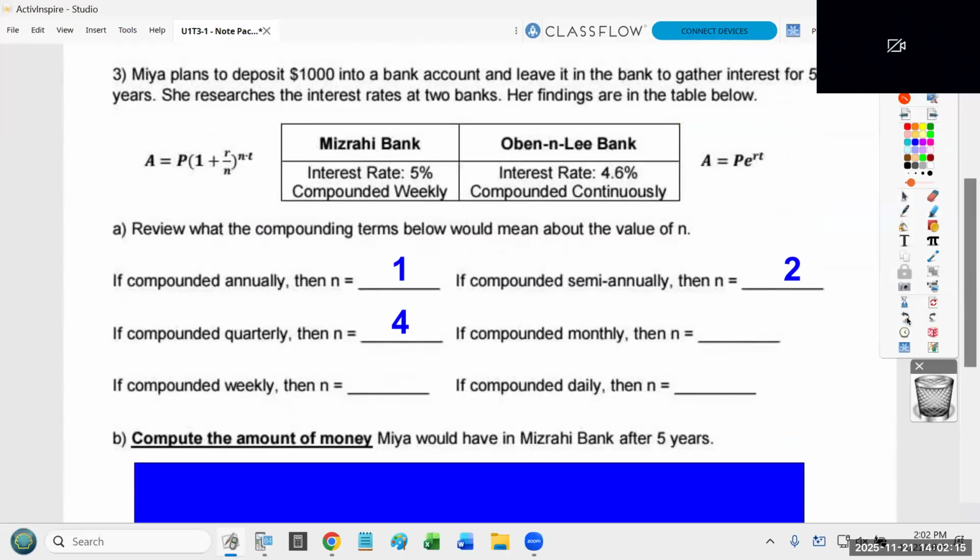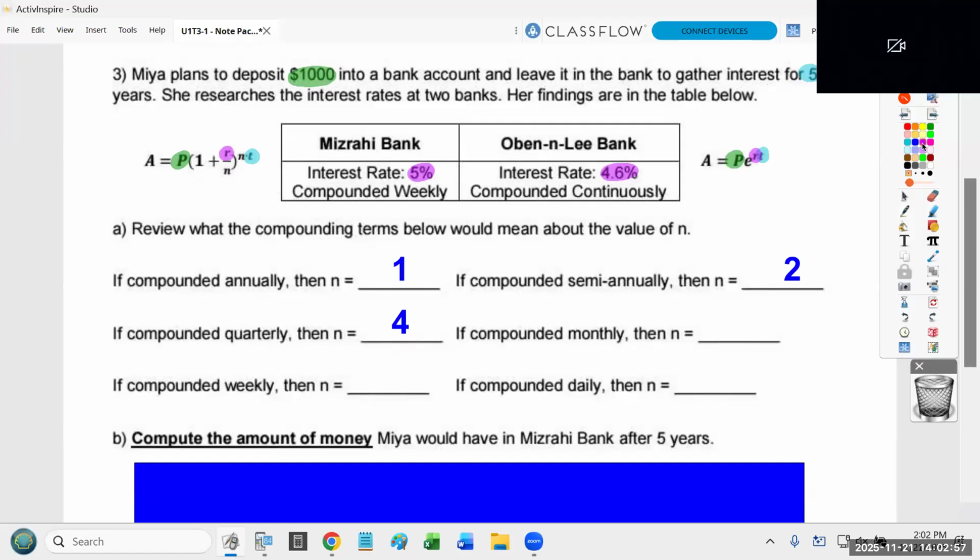Okay. So as I said, I got a couple comments here, and then I'll give you time on the work at the bottom. It says Maya plans to deposit $1,000 into a bank account. That is my initial value. And leave it in the bank to gather interest for 5 years. That is my time. She researches the interest rates at two banks. Her findings are in the table below. So we've got the Mizrahi Bank that offers 5%, and it compounds weekly. I'll come back to that weekly thing in a moment. Here we've got an interest rate of 4.6%, and it's compounded continuously. I'll come back to the continuously in a moment.